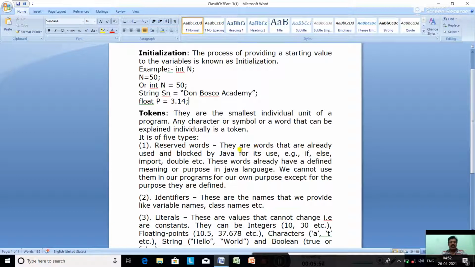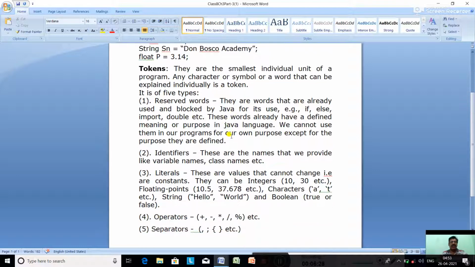What are tokens? Tokens are the smallest individual unit of a program. Any character or a symbol or a word that can be explained individually is called a token. Okay. Once again, what are tokens? They are the smallest individual unit of a program. Any character, symbol or word that can be explained individually is a token.